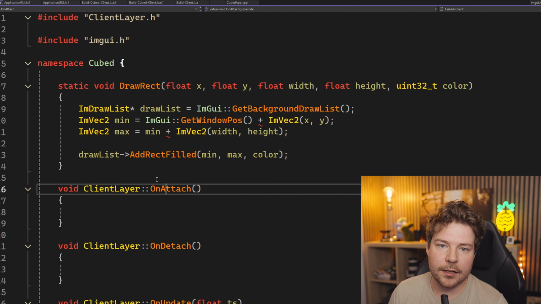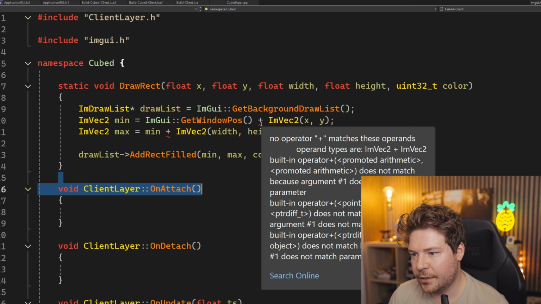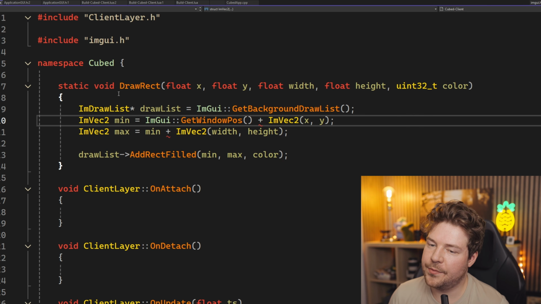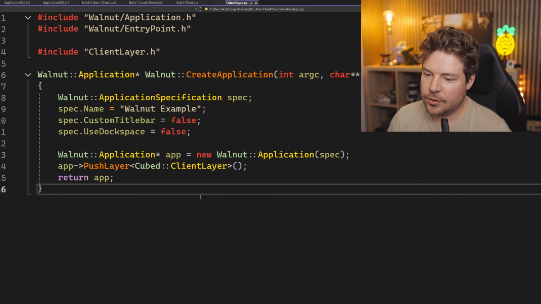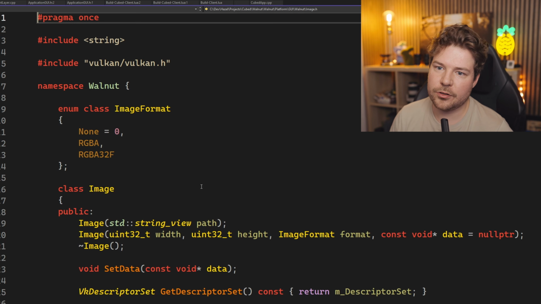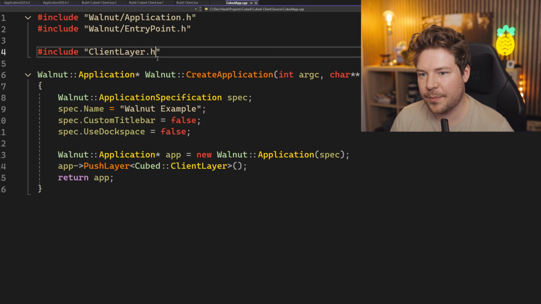Okay, so inside client layer, we're getting a really weird error here where it's not happy with these operators, even though we have the define obviously in place. Furthermore, it was working inside here. So I don't really, maybe I do know what's different. I'm not sure exactly what's different about these two files.